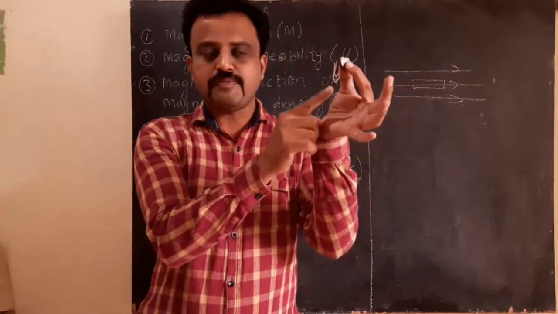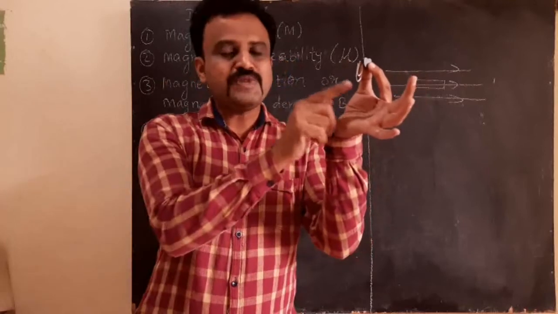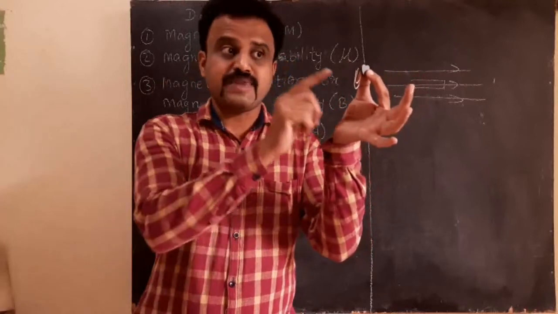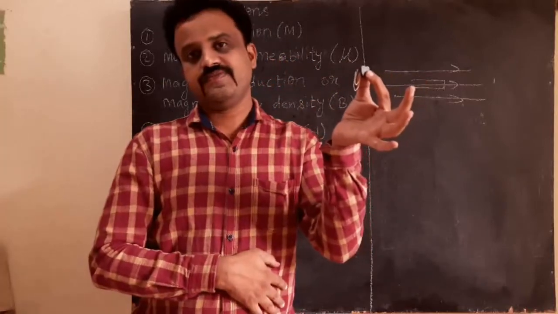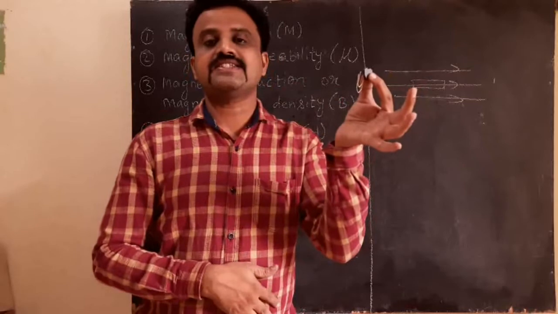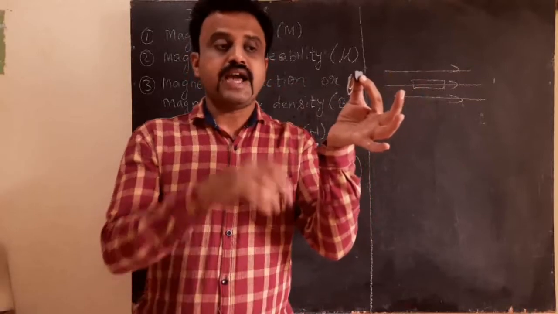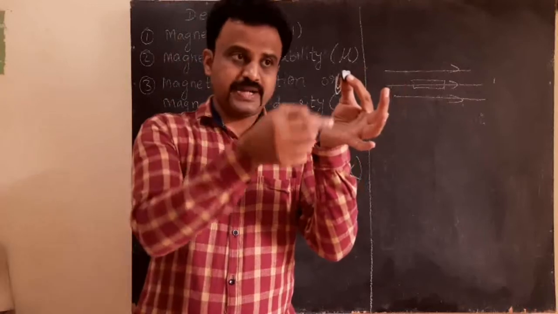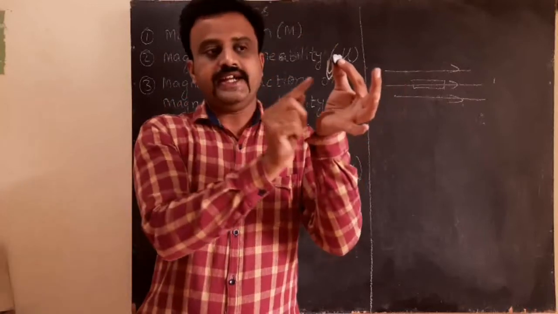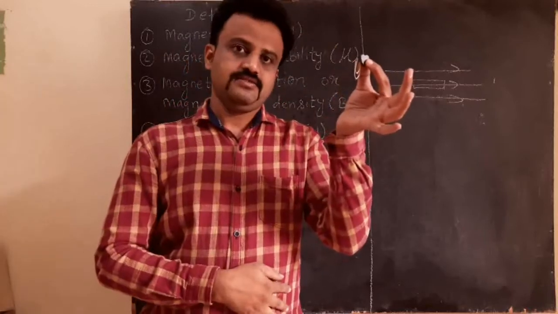And it has got magnetized now. How much it has got magnetized? That can be measured in terms of magnetization, and this magnetization is given by magnetic moment per unit volume. So in the presence of the magnet, it has got magnetized.